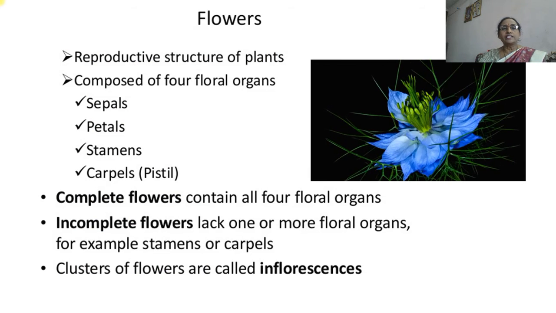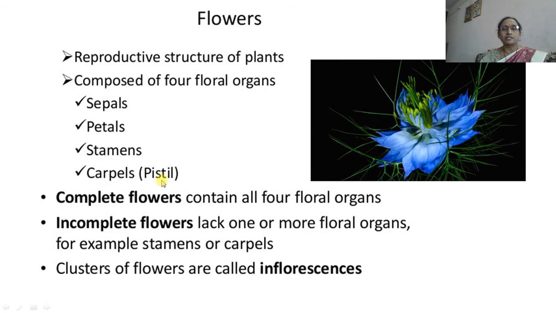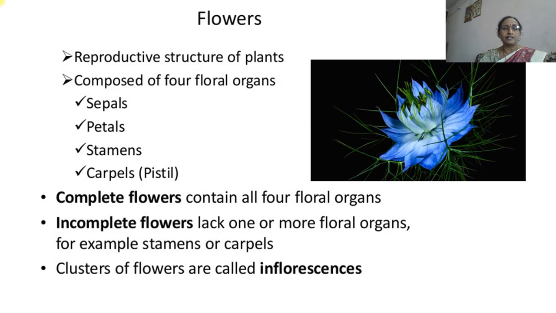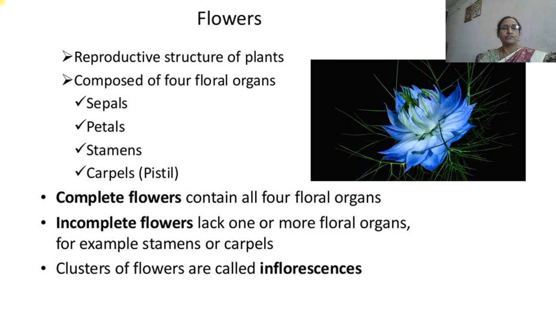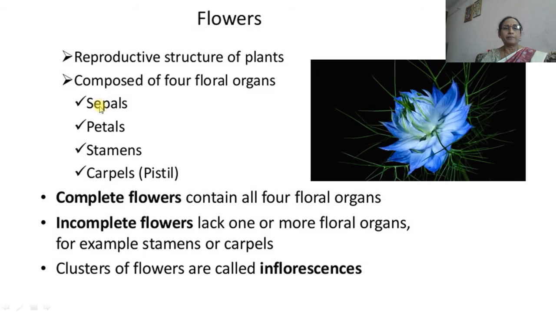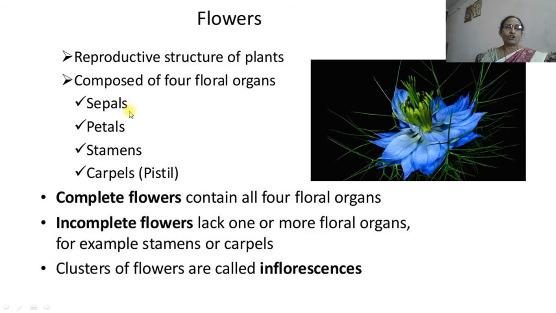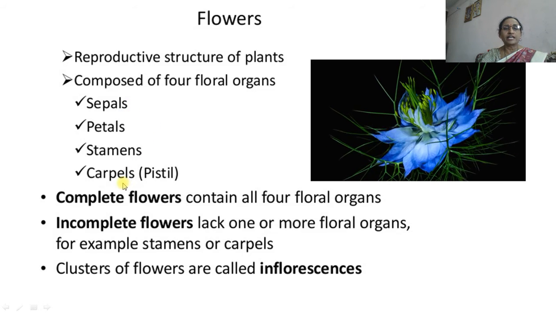The flower, which is the main sexual organ in the angiosperm, comprises 4 whorls, that is sepal, petal, stamens and carpel, or calyx, corolla, androecium and gynoecium. These are the 4 whorls.